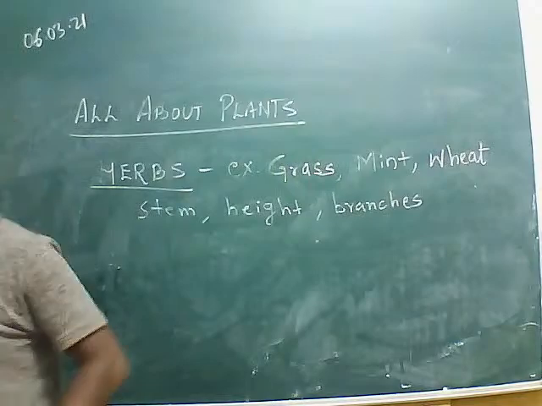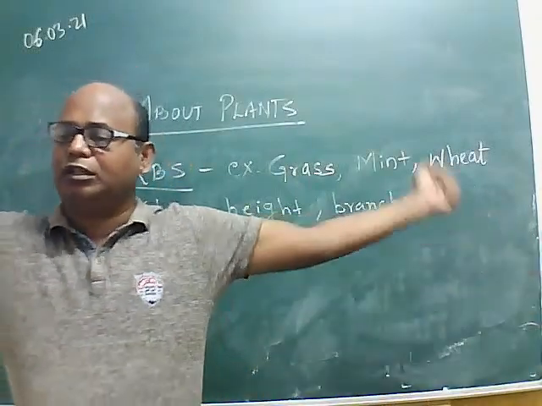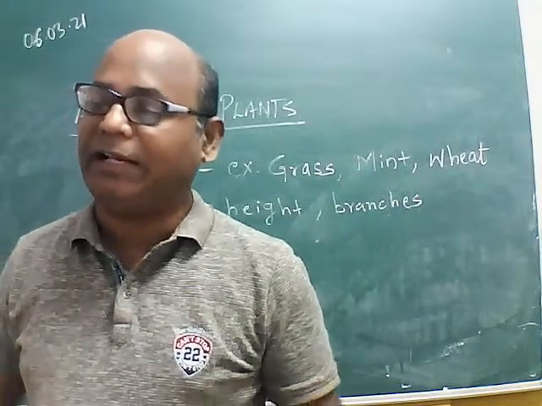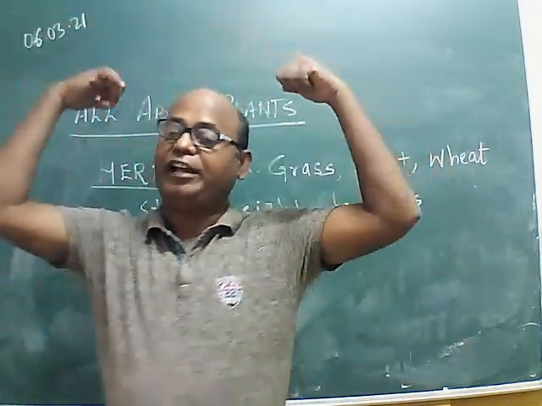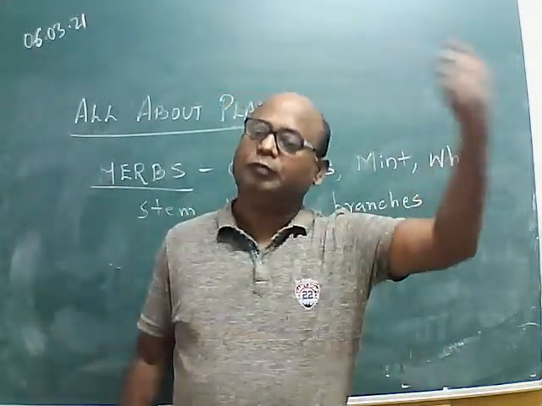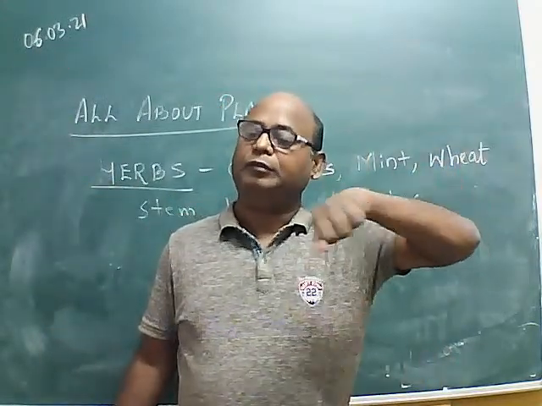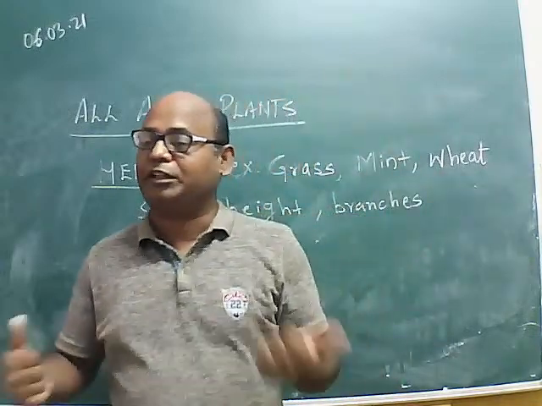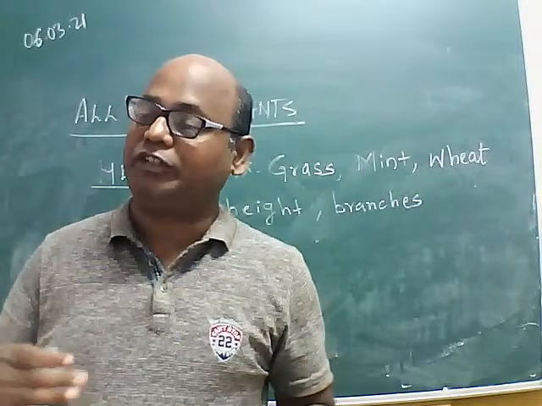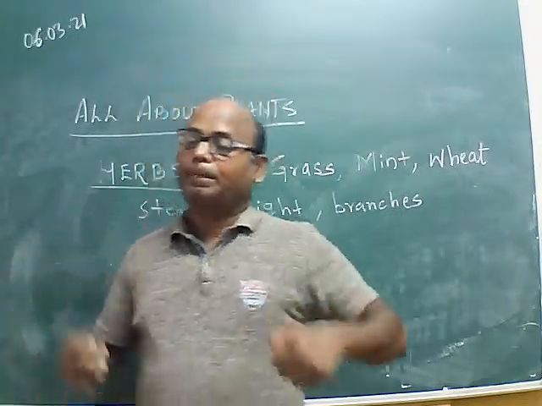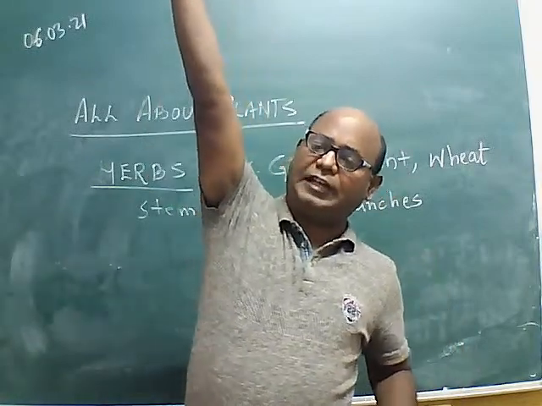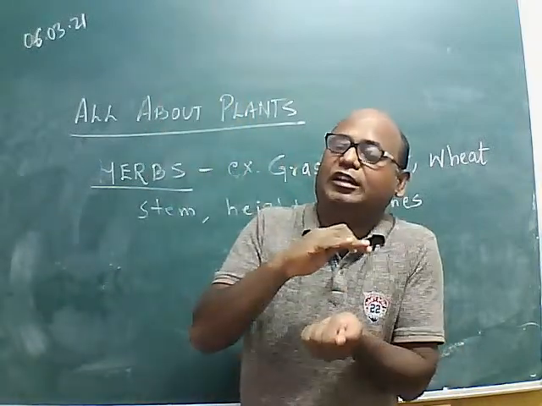All these are herbs. But in this wonderful world of plants, we will find that there are some plants of the height of your parents, about 6 feet, more than 1 meter. 1 meter is 100 centimeters. Now you have to estimate: in between, not as tall as trees and not so small as herbs.